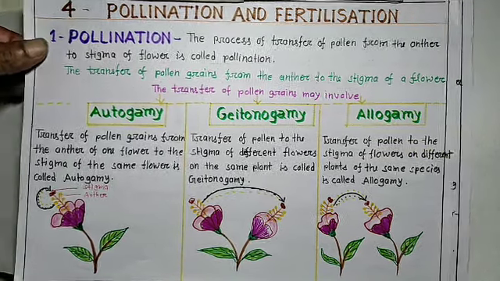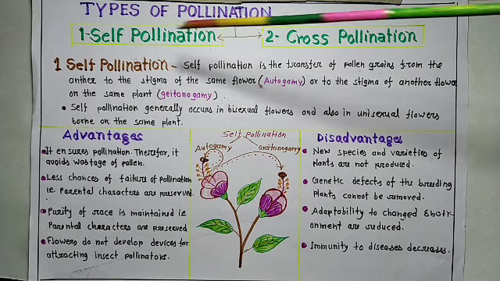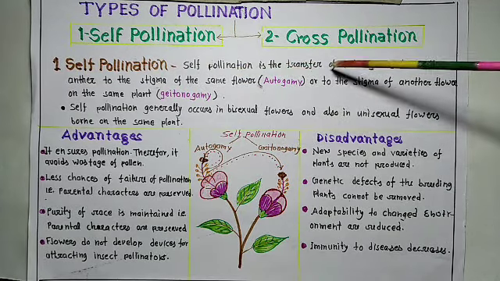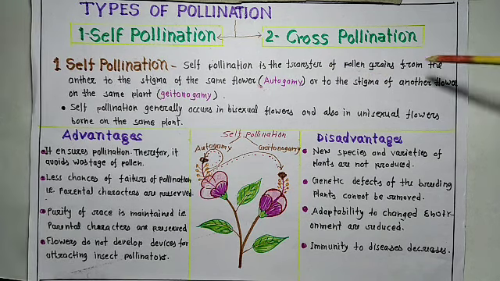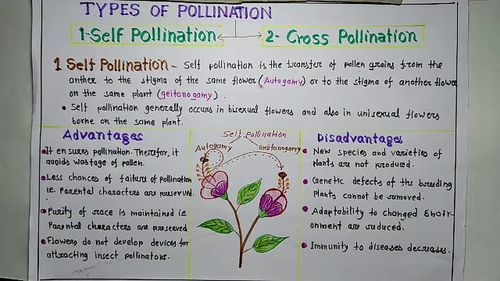Now, types of pollination. Second topic is types of pollination. There are two types of pollination: self-pollination and cross-pollination. First of all, we will discuss self-pollination. What is self-pollination? Self-pollination is the transfer of pollen grains from the anther to the stigma of the same flower.